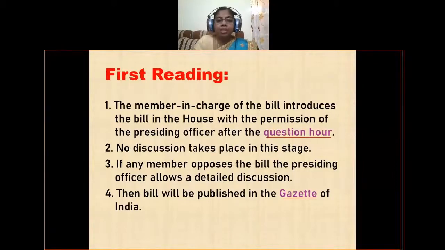Okay, so the member in charge of the bill introduces the bill in the house with the permission of the presiding officer. That means if the house is Rajya Sabha, the presiding officer is the chairman, and if the house is Lok Sabha, then the presiding officer is the speaker. Okay, so it will be introduced after the question hour. So let us see what is question hour.